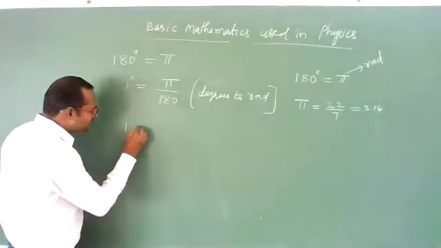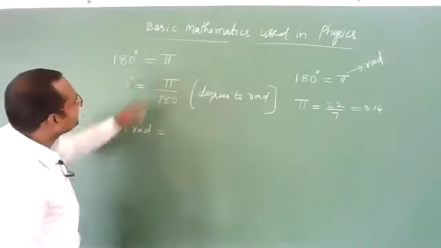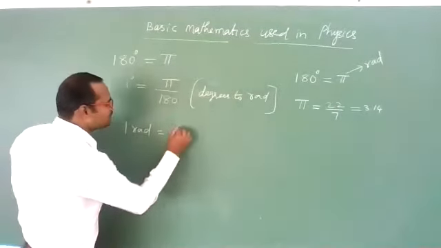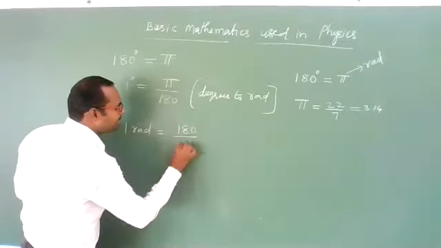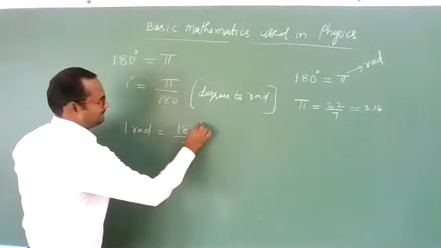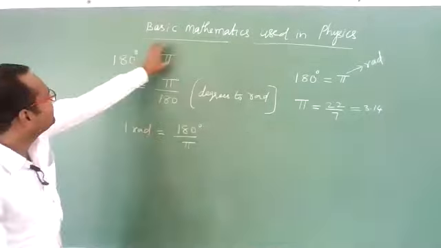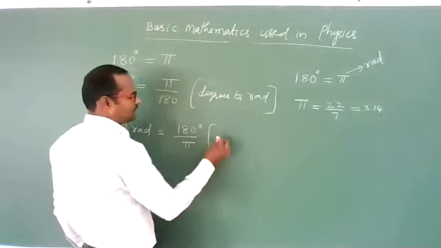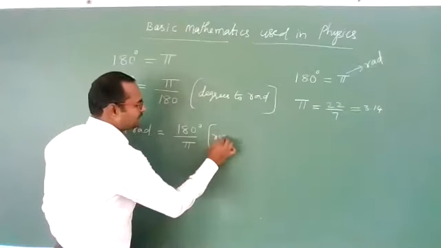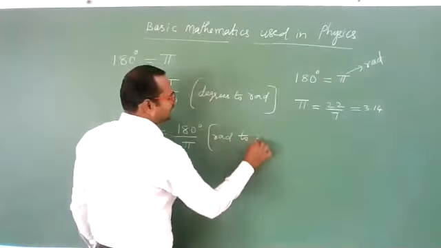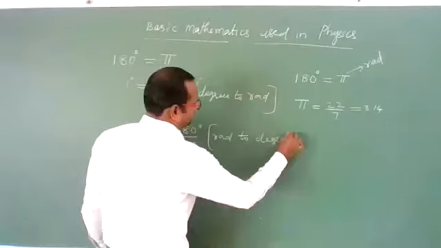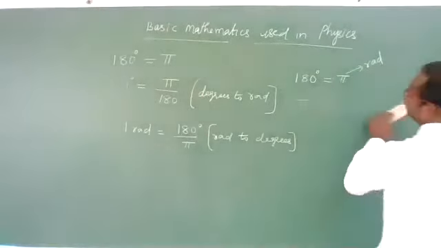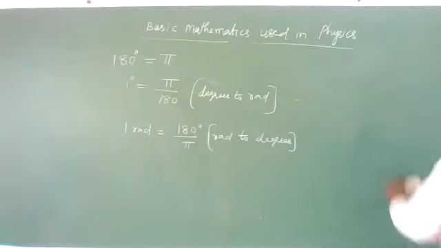And 1 radian is equal to, if you send this pi to this side, you will get 1 here. 1 radian is equal to 180 by pi degrees. 180 degrees divided by pi gives 1 radian. This you need to use to convert radians into degrees. Okay, students? Clear? Yes.